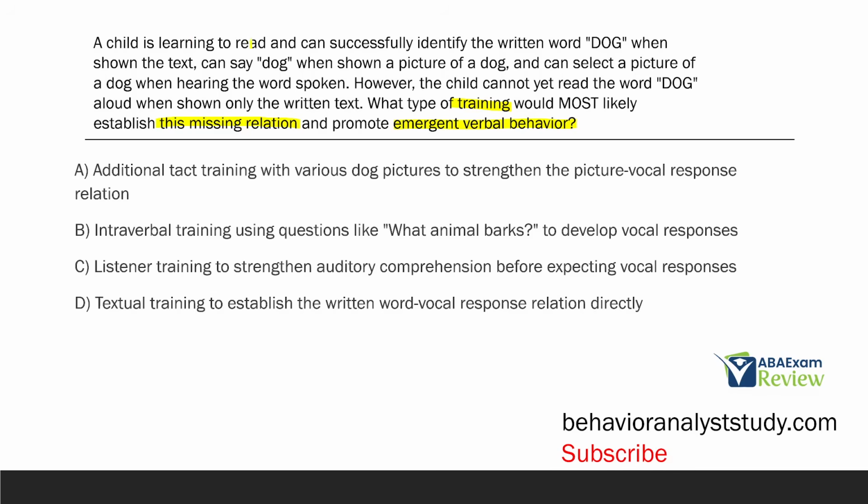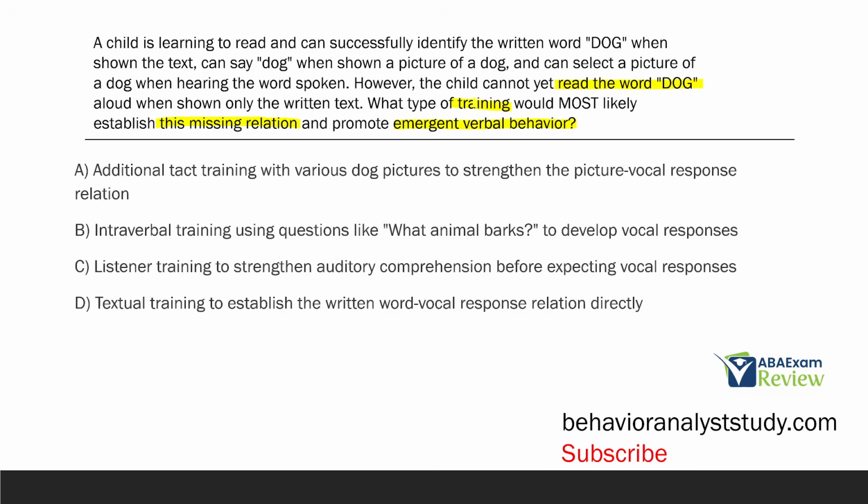The child can identify a written word dog, can say dog when shown a picture of a dog, and can select a picture of a dog when the word is spoken. What's missing is they can't read the word dog. That's what we're trying to work on. We want this verbal behavior to start to emerge so they can start to read more words, right?